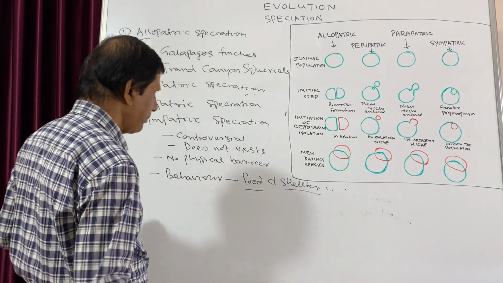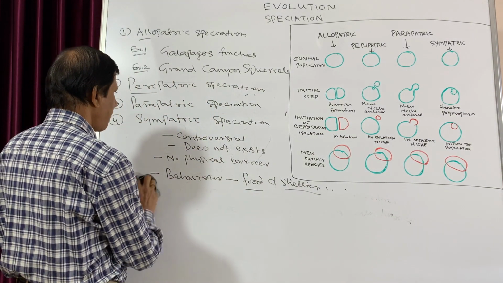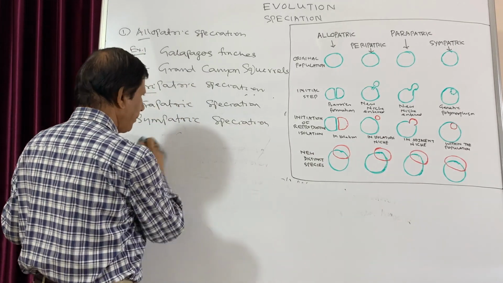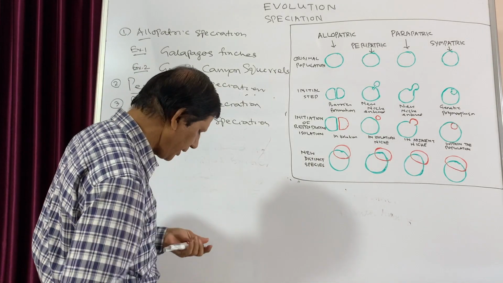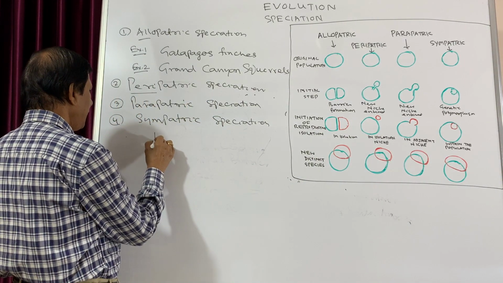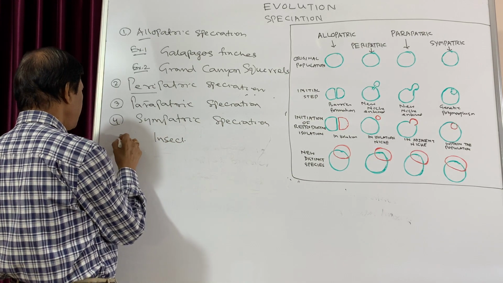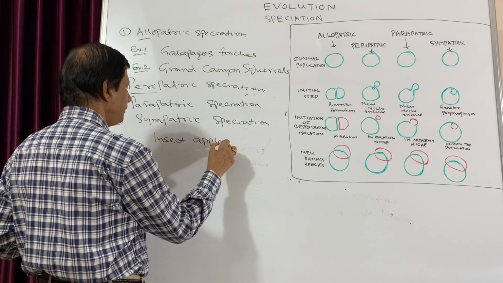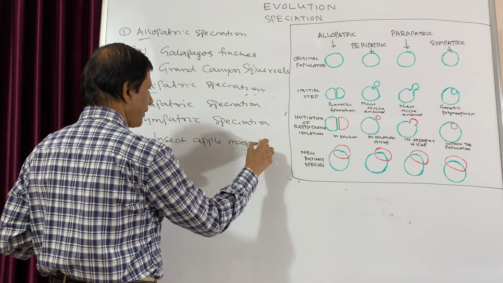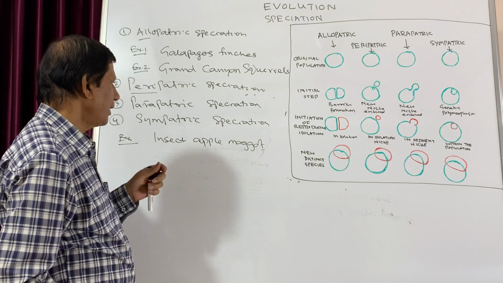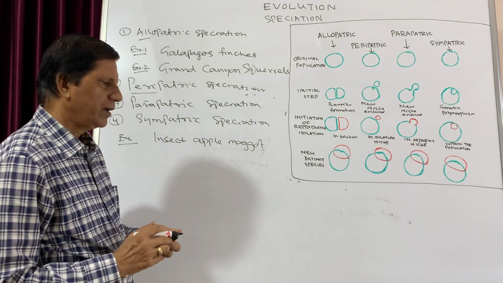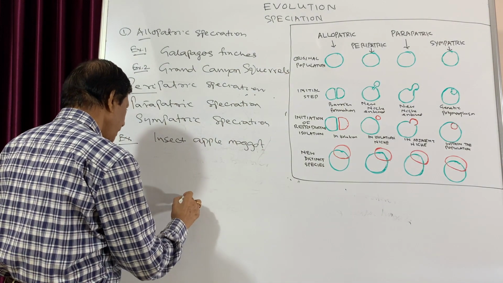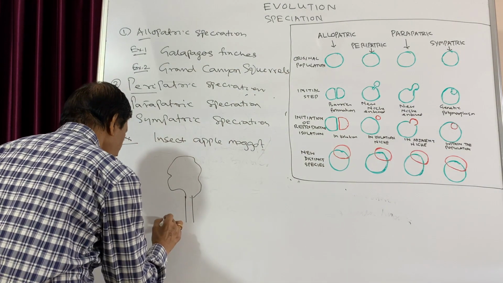One of the best examples for this is the apple maggot insect. Usually the apple maggot insect grows in a particular plant that is known as hawthorn.